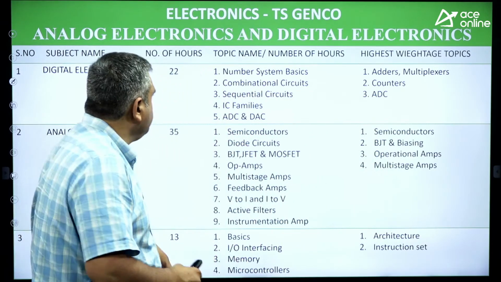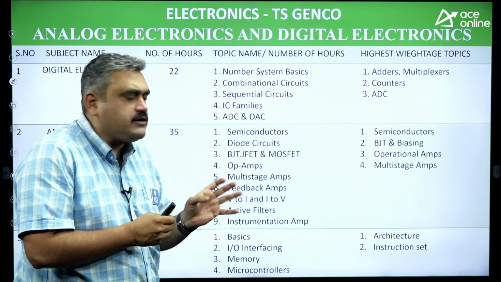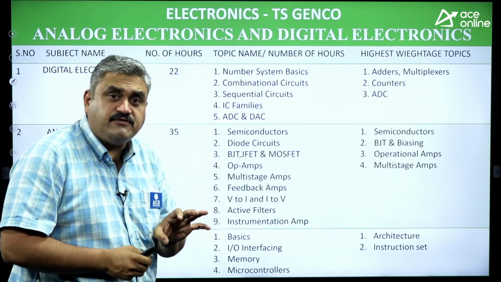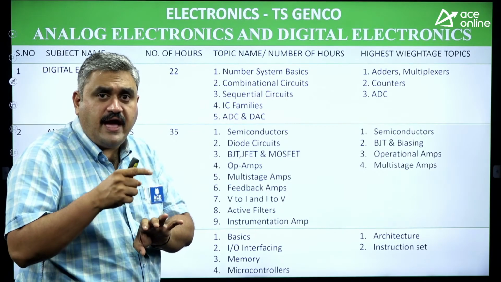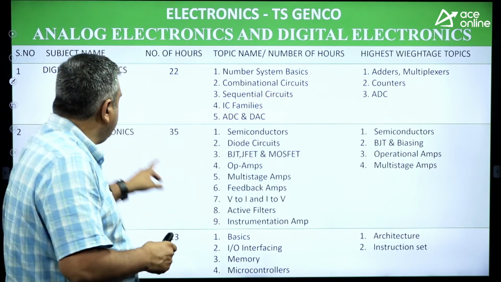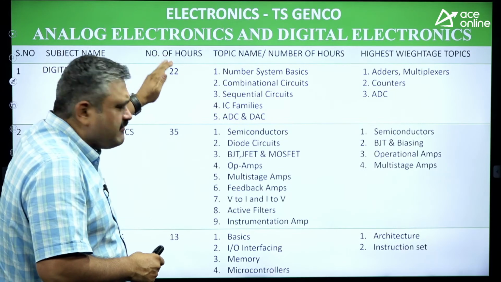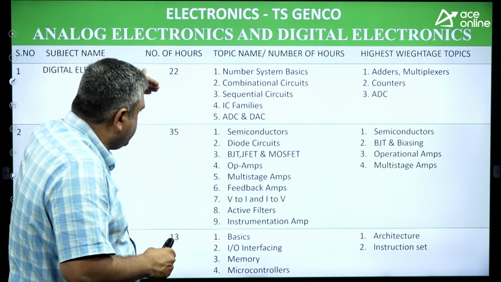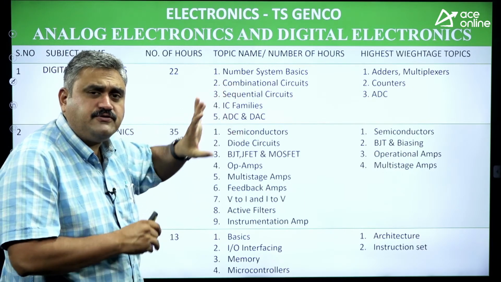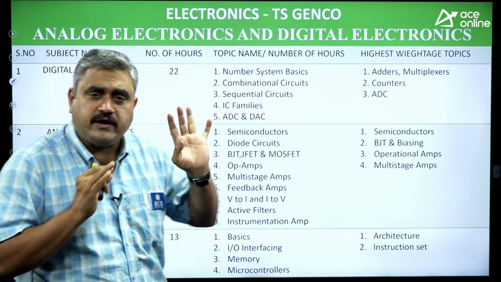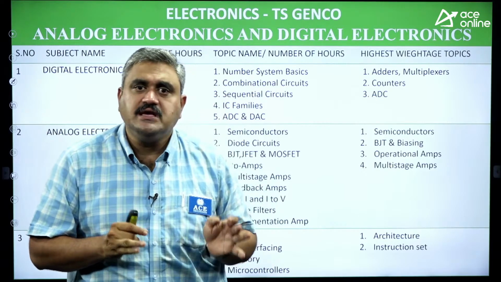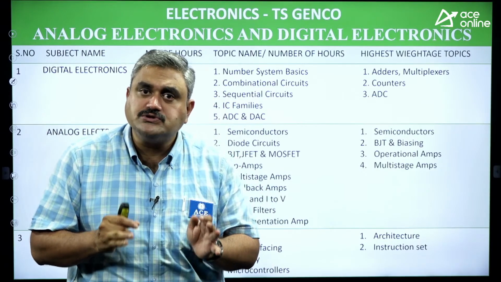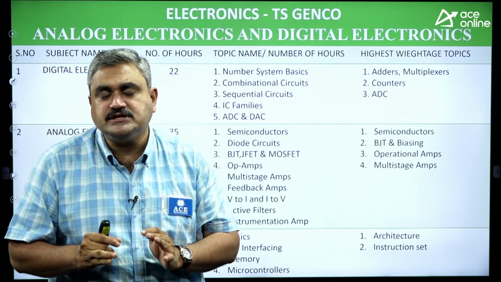See the first one. I have taken analog electronics and digital electronics, which means it covers EDC, analog as well as digital. So see the first part, digital electronics. This is the easiest one. Out of 70 hours, I have allocated 22 hours here. This completes all your Boolean algebra: the basic gates, universal gates, half adder, full adder circuits, combinational circuits, and sequential circuits.